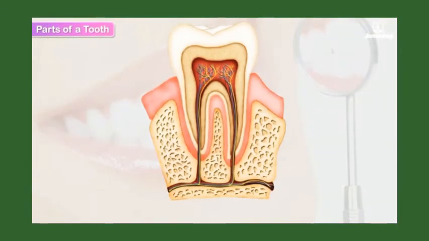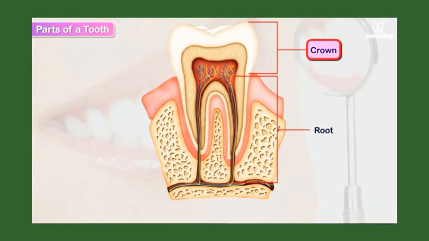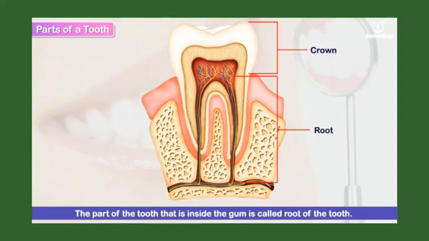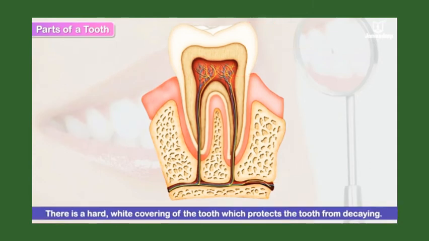Parts of a tooth. A tooth is divided into two parts, the crown and the root. The portion of the tooth that can be seen above the pink gum is called the crown. Gum means masode. The crown is the white visible part of the tooth, whereas the part of the tooth that is inside the gum is called the root of the tooth. The tooth is firmly fixed in the gum.